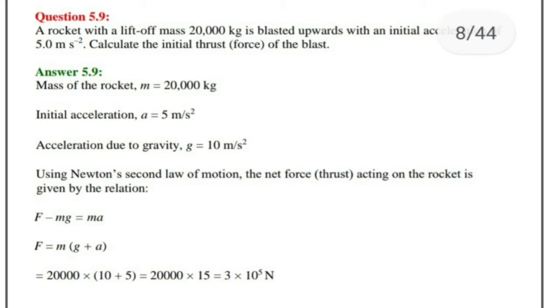So from Newton's laws we know the net force acting on an object provides the required acceleration. So here the rocket is having an acceleration in the upward direction, and we know the force responsible for that acceleration is F equal to ma. And which force provides that acceleration? So there is a net upward force. Which all forces are acting on the rocket?